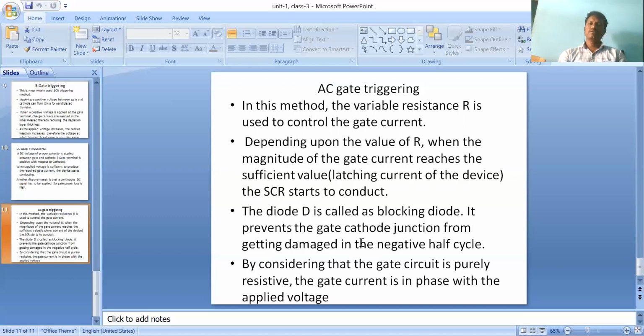So what is triggering? The process of turning on the SCR is called triggering, which simply means the SCR comes into the on state. These are the very important methods to turn on the SCR. Clear? Thank you.